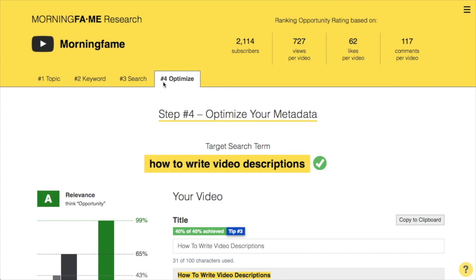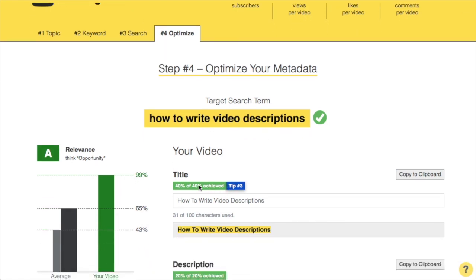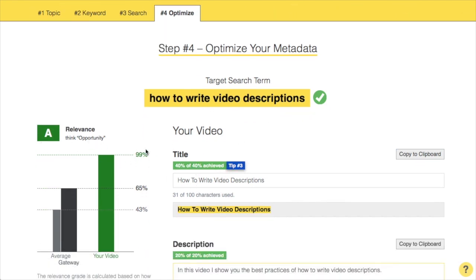Alright, I'm on the Optimize tab and have already finished my optimization for how to write video descriptions. As you can see here, I already have an A for relevance and 99% reached. So basically I finished the optimization, but now I'm shifting into expert mode, so to say.